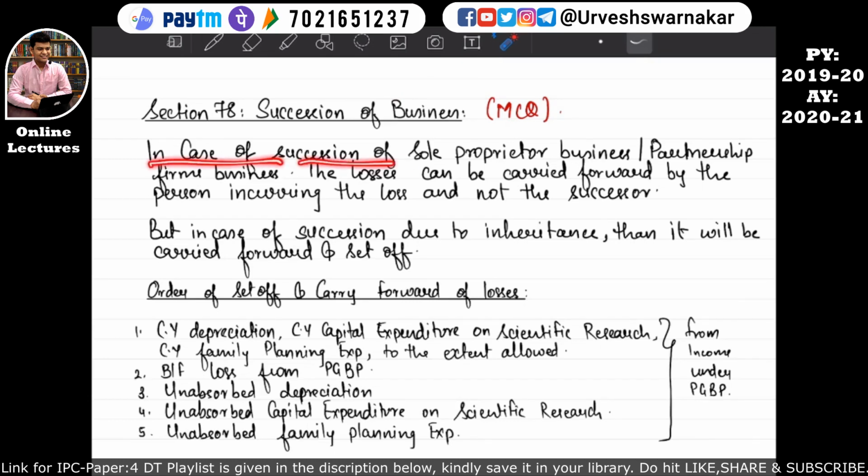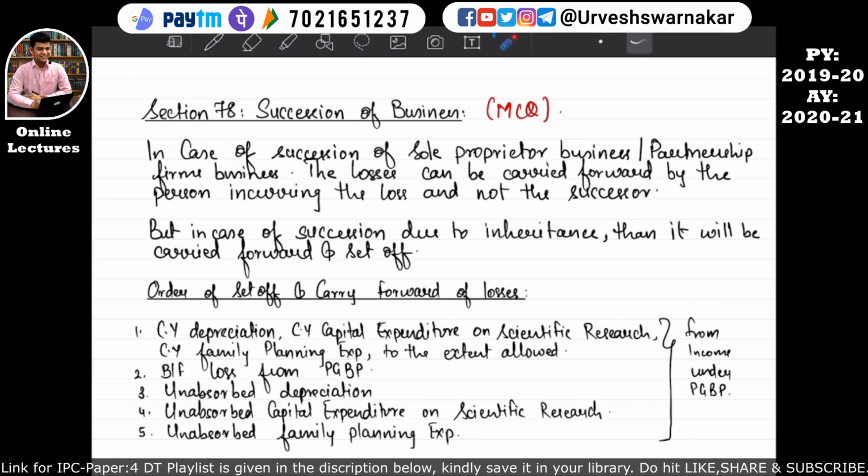In case of a succession of a sole proprietary business, what does succession mean? Succession means, for example, your father is having a business of a ration shop, that means a supermarket kind of a shop, and he is the sole proprietor of that business. After his demise, you will be the proprietor of that shop.